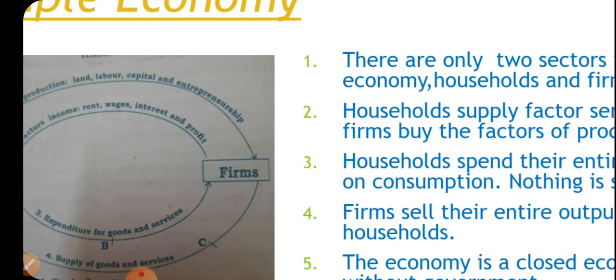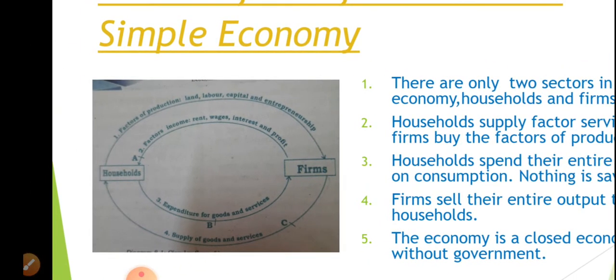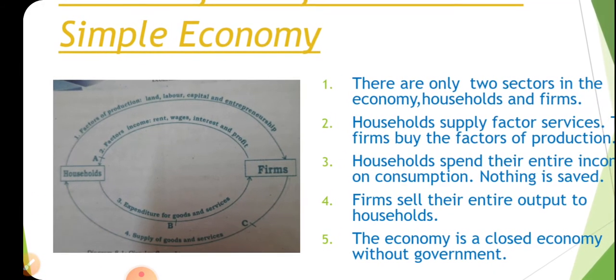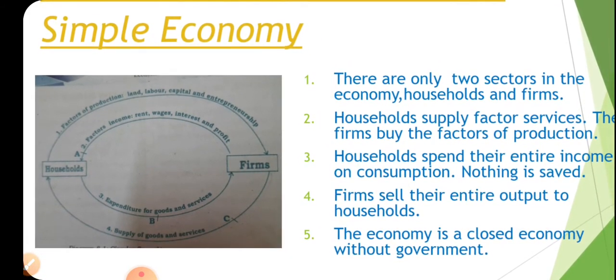The factors of production purchased by the firms are these factor services: land, labor, capital and entrepreneurship. And the third point, household spend their entire income on consumption.